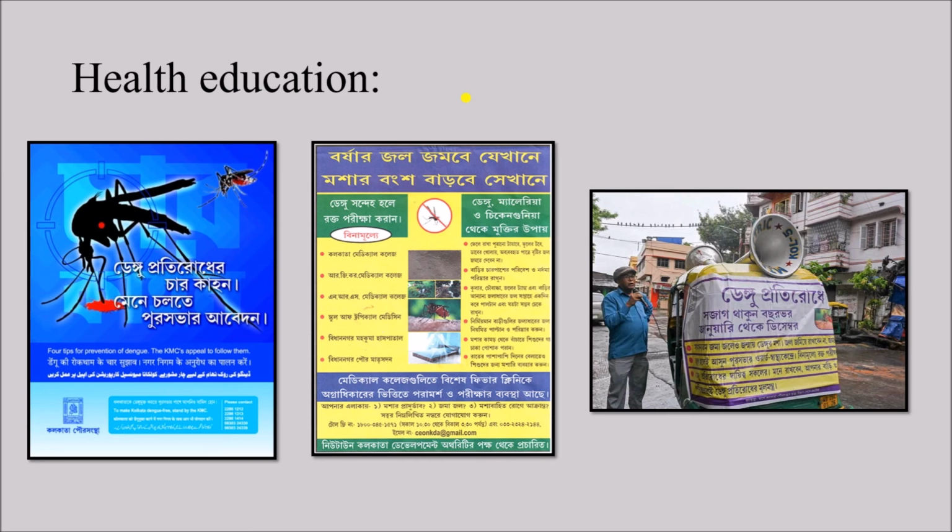For that, we have different methods to impart health education. We have information, education, communication or IEC materials. So here are some examples. These are the IEC materials for dengue. Here we have mentioned that any artificial collection of water can lead to mosquito breeding and can lead to dengue. Here the health education is being given by miking. So we can use social media, television, radio, posters, banners, etc., everything for the benefit of the common people.